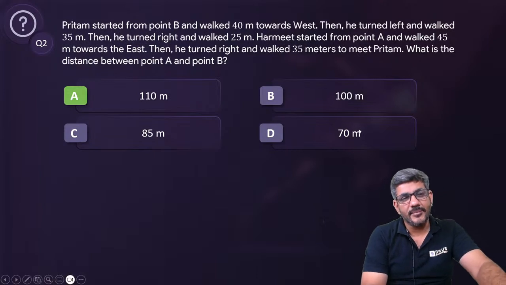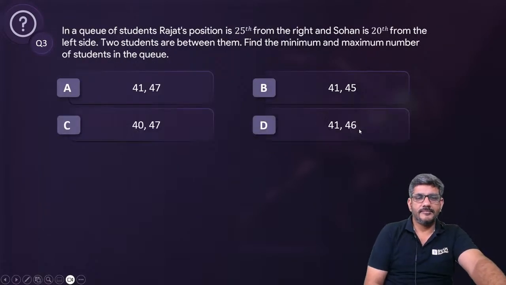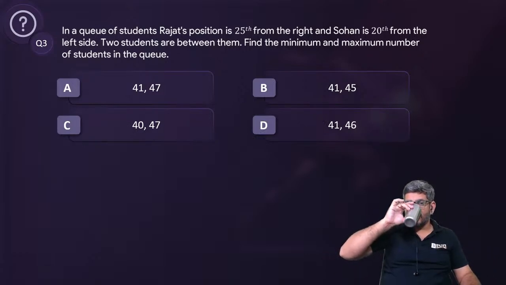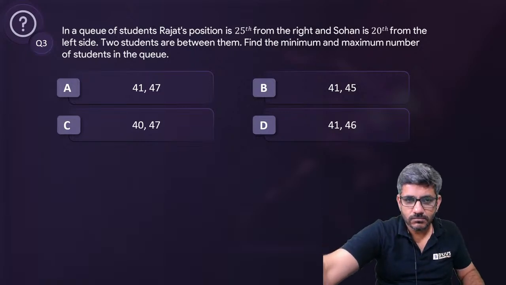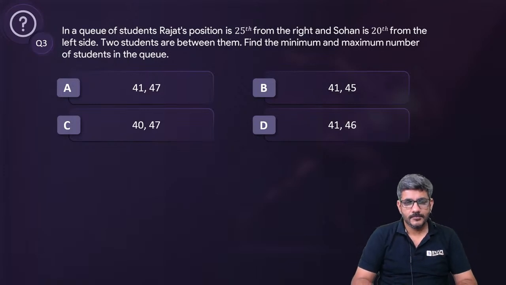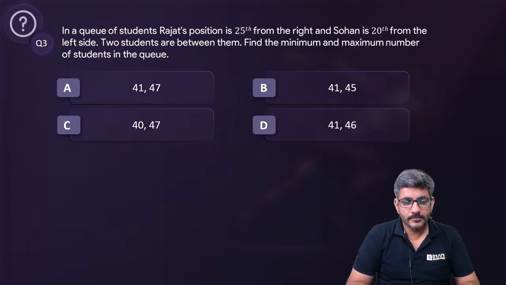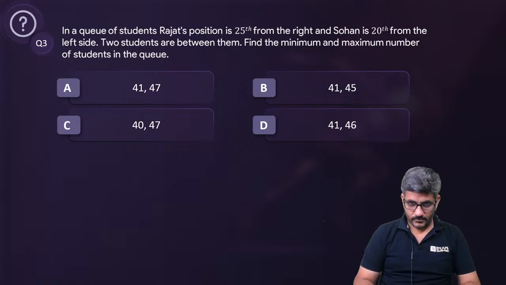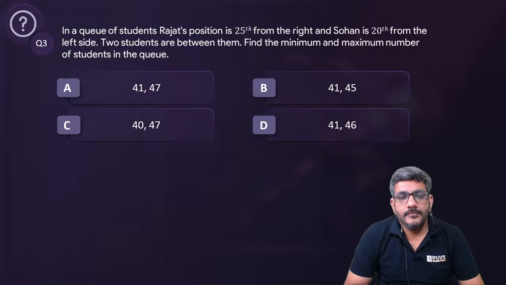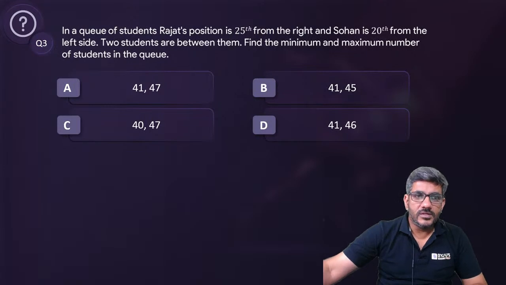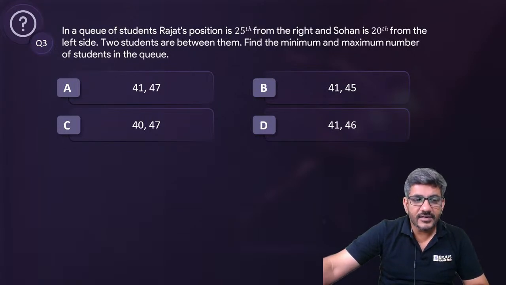ठीक है. Question number 3 पे आते हैं. On your screen here. Once again, I would wait for your answers before I start discussing it.